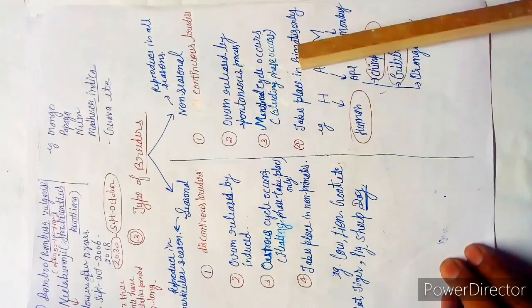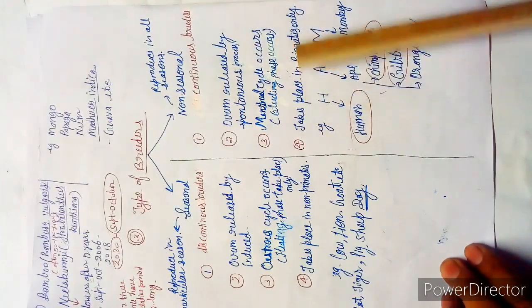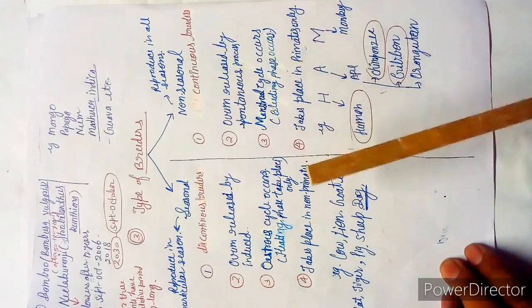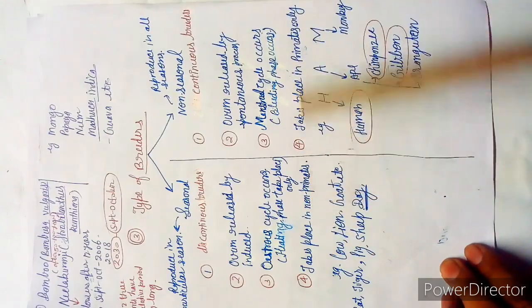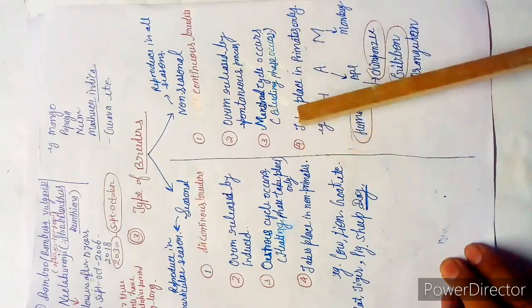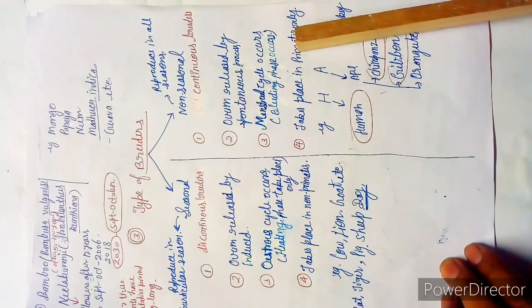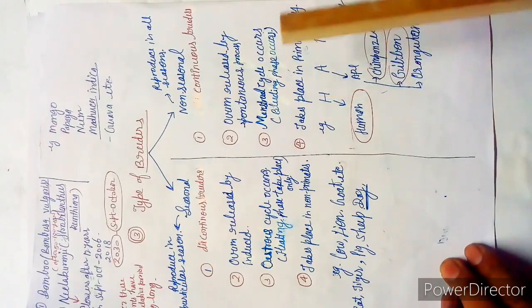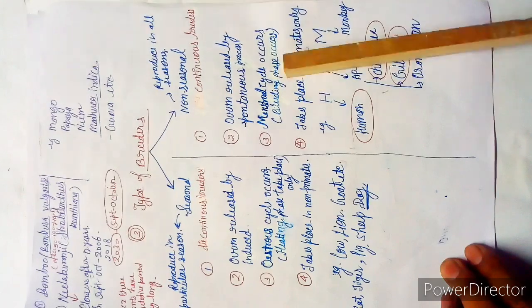Next is that it takes place in primates only. Actually, mammals are divided into many classes, and primate is one of the classes to which we belong.